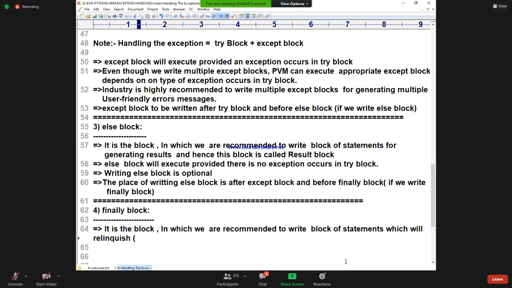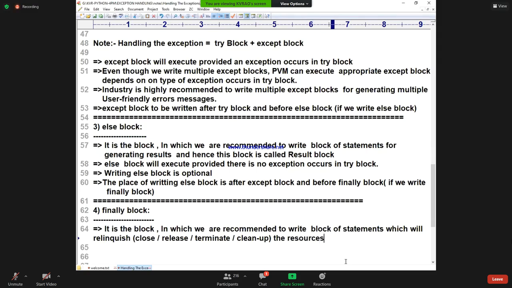Relinquish means what? Close, or release, or terminate, or clean up the resources.